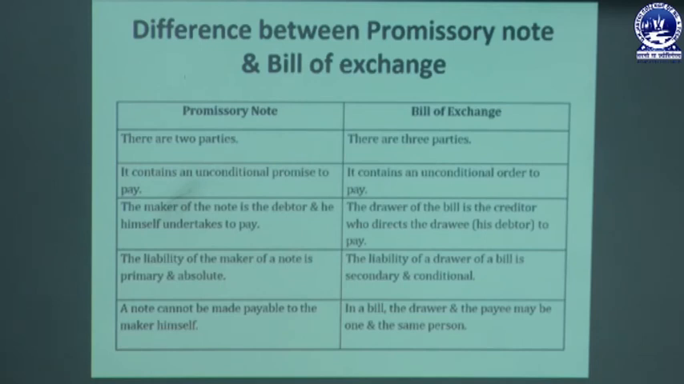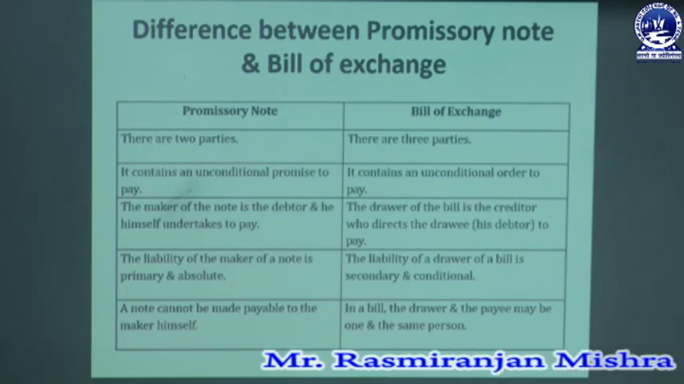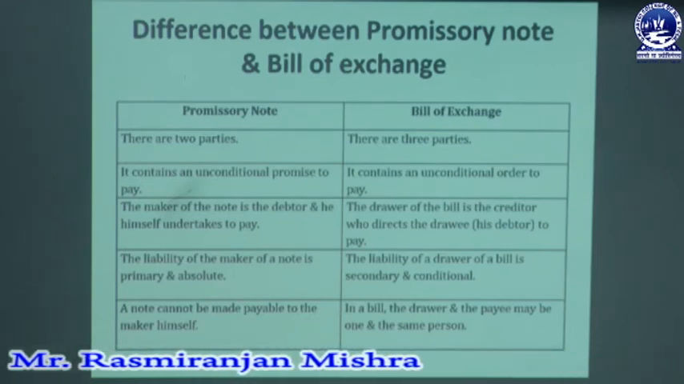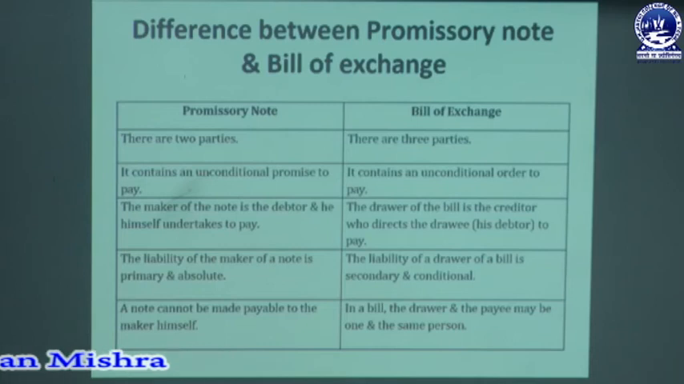So next we discuss what is the basic difference between a bill of exchange and a promissory note. There are certain points. In the case of a promissory note, there are two parties, maker and payee, and in the case of a bill of exchange, there are three parties, drawer, drawee and payee. A promissory note contains an unconditional promise, but a bill of exchange contains an unconditional order.